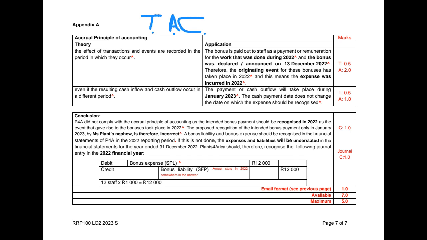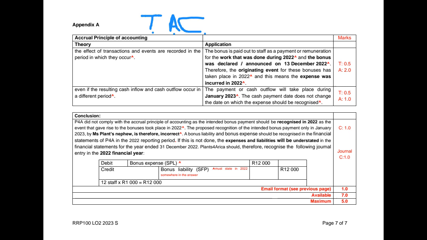And I told you in class, we need to look for what's called an originating event, an event that gave rise to the income or gave rise to the expense, and then identify when this event happened. Then we record the asset, liability, expense, income, whatever, in the period that the event that gave rise to these accounting elements took place. So that is what that first theoretical part is talking about.